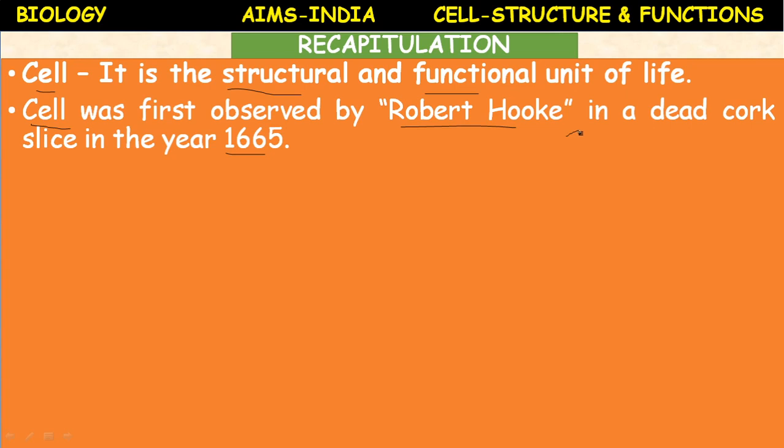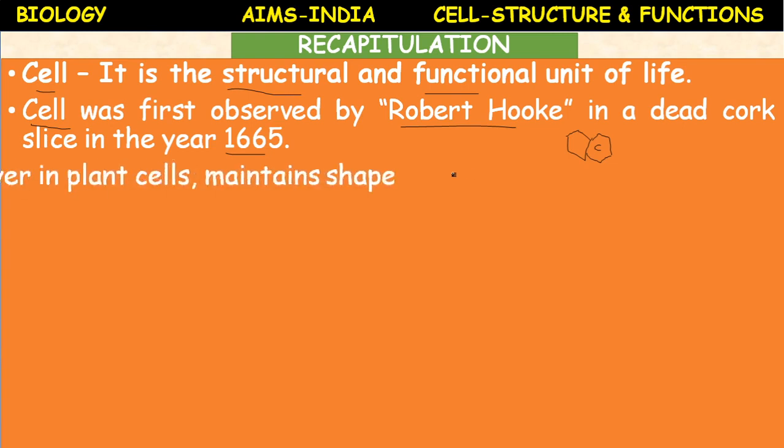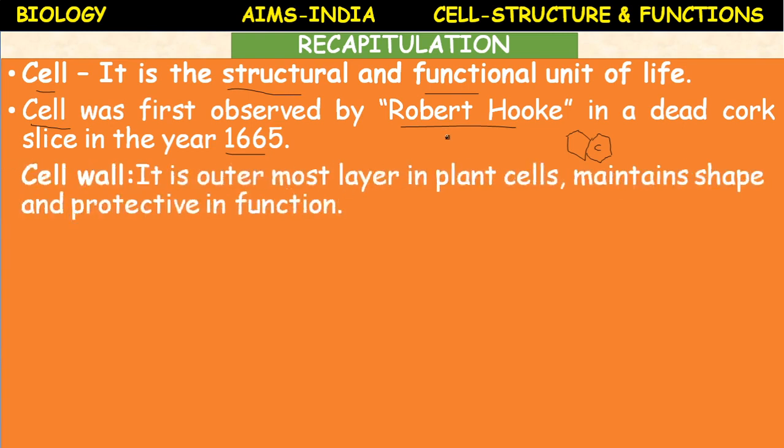So he observed that in a cork tissue there are several compartments like this. So each compartment he called a cell. That's why Robert Hooke is called the father of cell biology or cytology. Study of cell is called cytology.